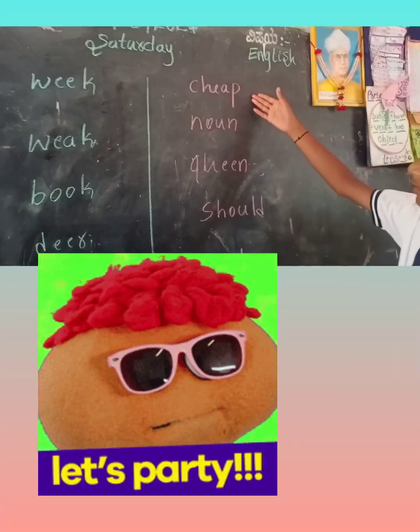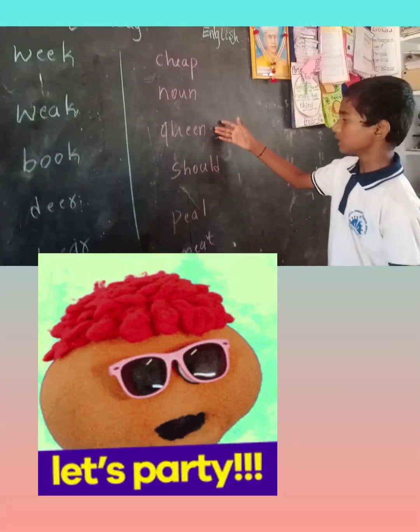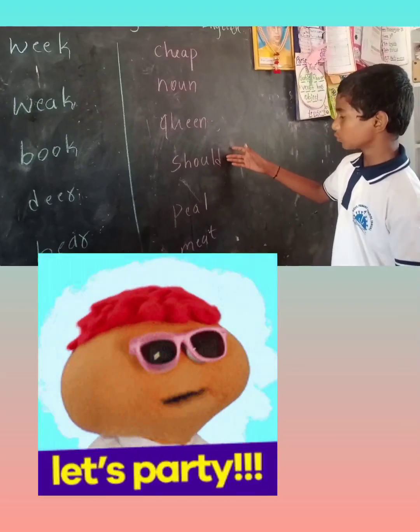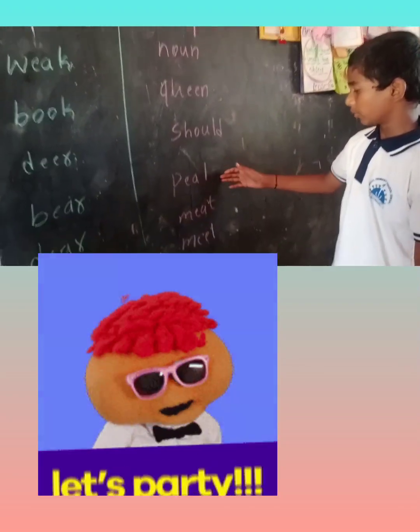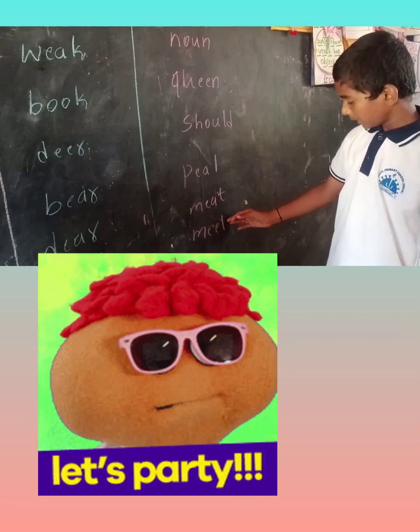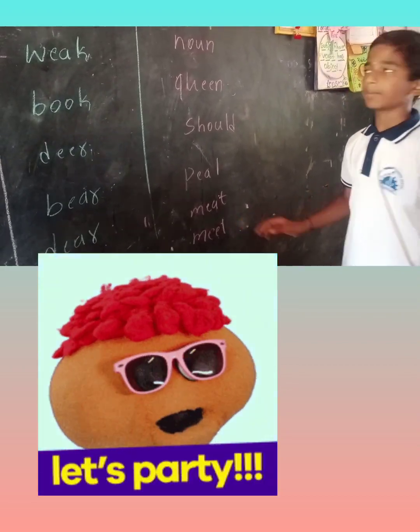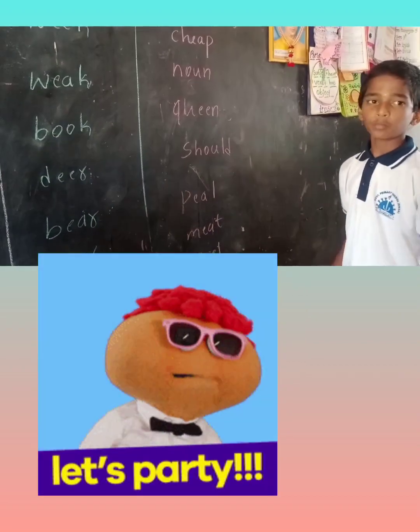Chief is 1 syllable word. Noun is 1 syllable word. Queen is 1 syllable word. Should is 1 syllable word. Peel is 1 syllable word. Meat is 1 syllable word. All these words are monosyllable words.